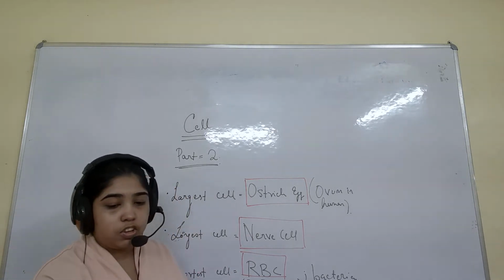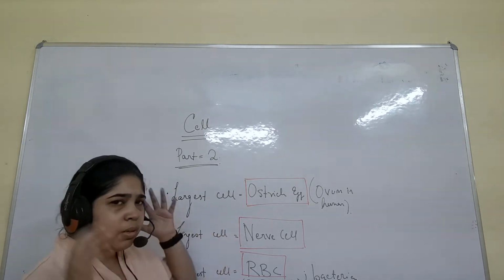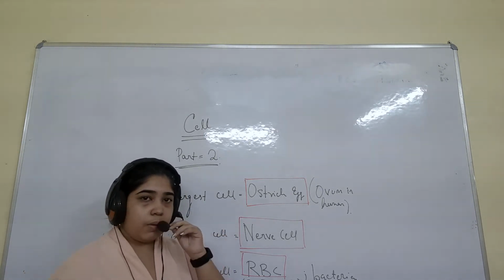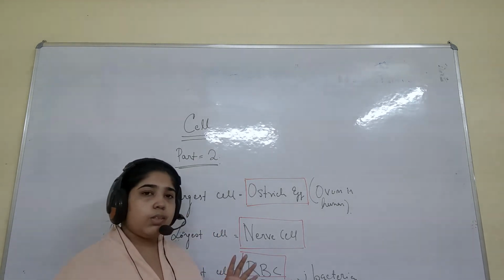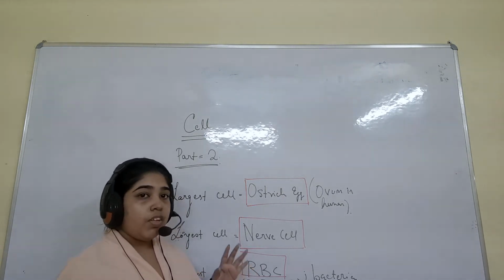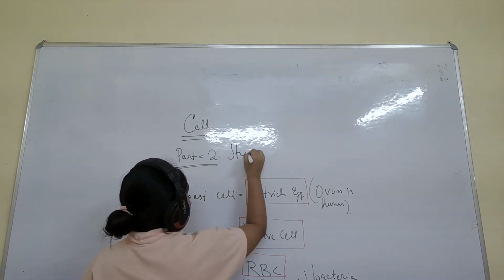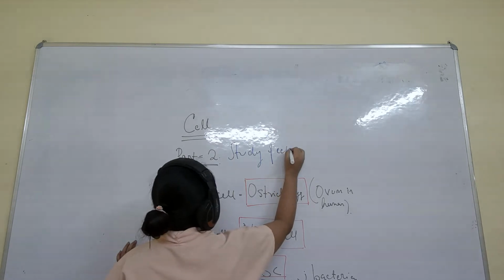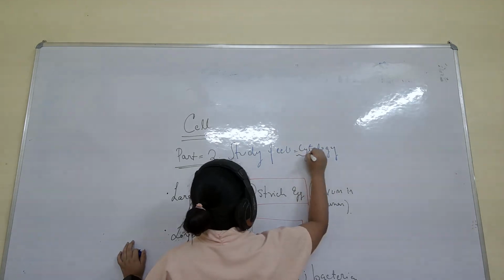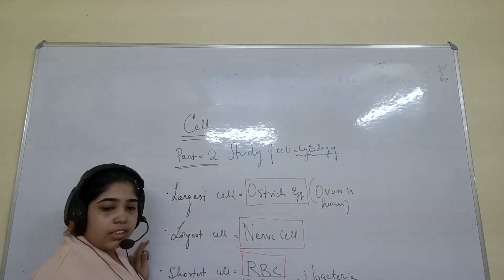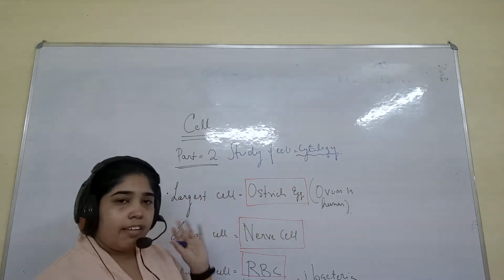You can take a screenshot of this note, or just write these three small points, three lines. Understood this part? Is it clear? So these are three facts that we have to know. In the previous class we studied that the study of cell is called cytology. Did I write that the study of cell is called cytology? If I have not written it, I don't know. The study of cell is called cytology. Is it clear? Okay.